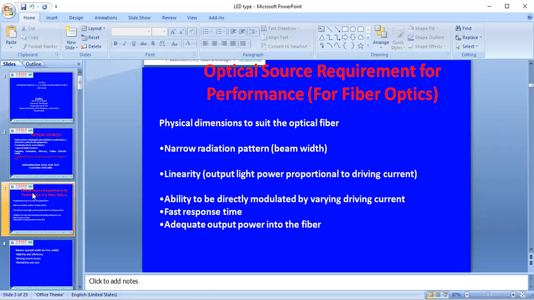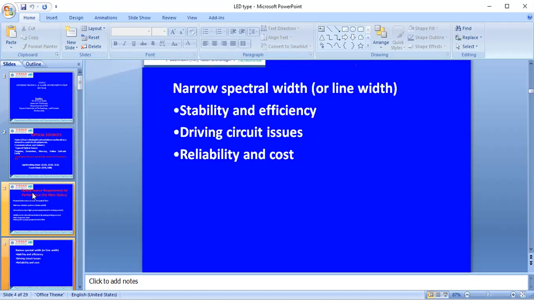Basically, the optical source requirements for performance in the optical fiber: we will see the physical dimensions which are suitable to the optical fiber, and a narrow radiation pattern. Bandwidth is important. Linearity: output light power is proportional to the driving current. These optical sources should be able to be directly modulated by varying the driving current. These sources also give fast response time and adequate output power into the fiber.